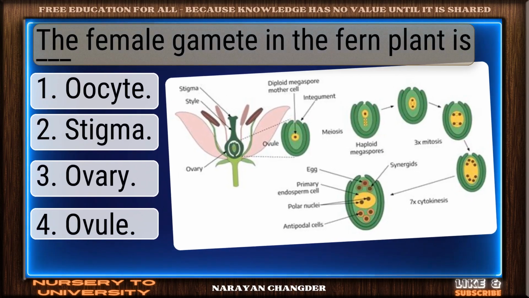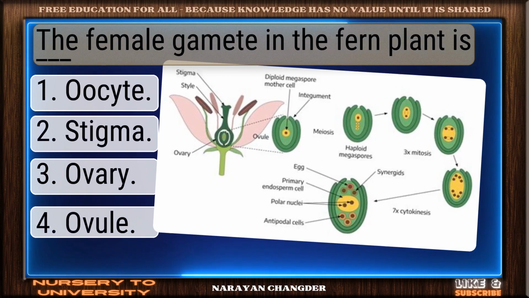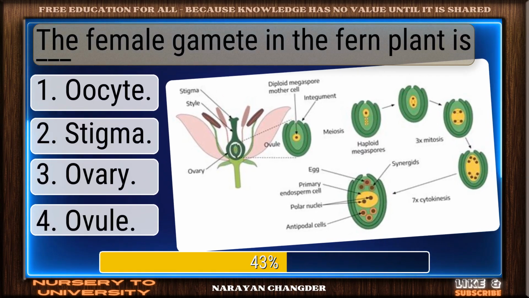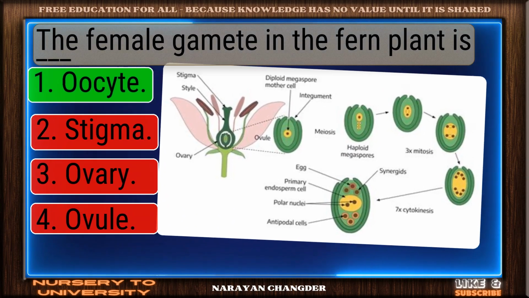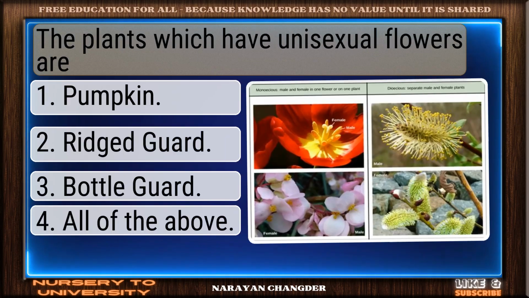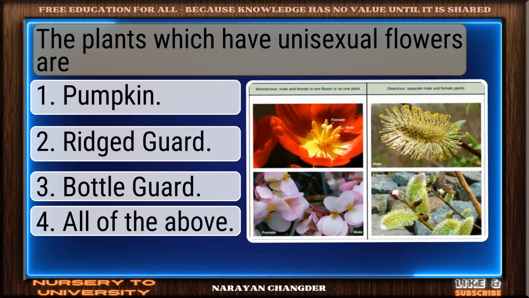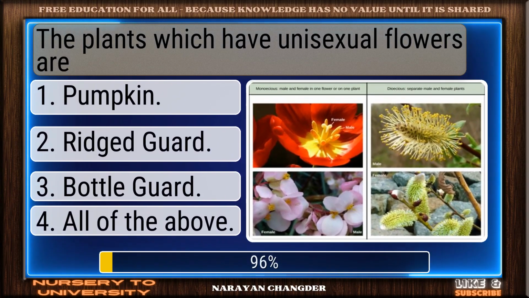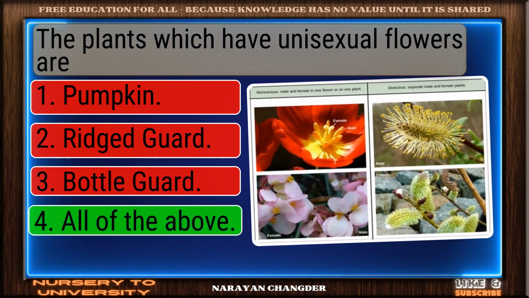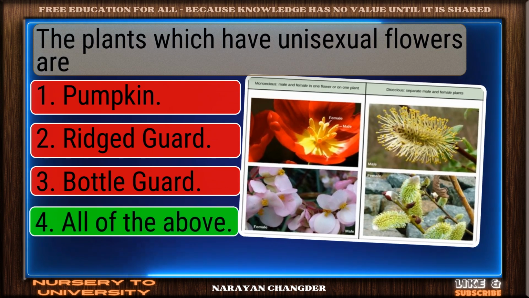Question number 19. The female gamete in the fern plant is dash. Right choice. Oocyte is the best answer. Question number 20. The plants which have unisexual flowers are. Well picked. All of the above is the correct answer.